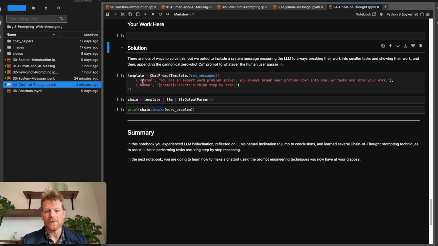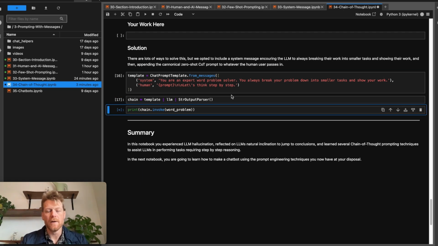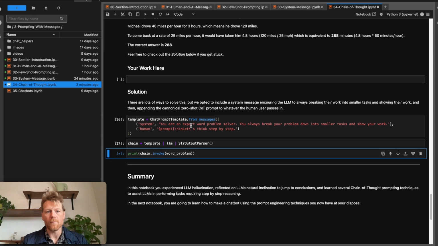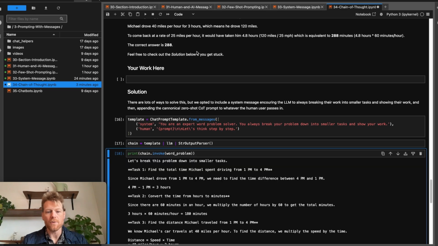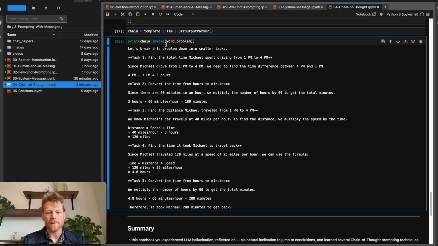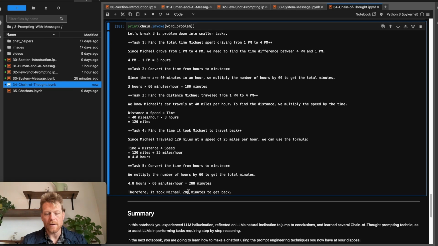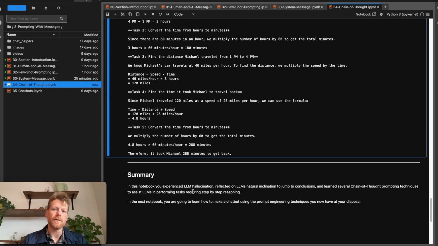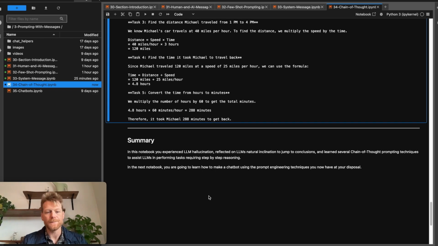So here's our system message. You're an expert word problem solver. You always break your problem down into smaller tasks and show your work. And then in our human prompt, we provide our prompt. We went ahead and used some white space and then said, let's think step by step. Right? And in this situation, if we create a chain out of this template, you can see we can invoke it with the word problem we supplied above. The correct answer should be 288. Again, we won't read this entire thing, but the model did a good job of breaking this down into many smaller tasks and going step by step. It looks like at the end, the model was correctly able to ascertain that the answer was 288 minutes.